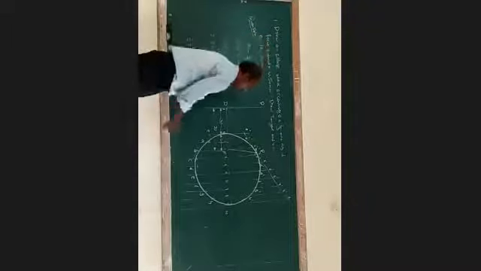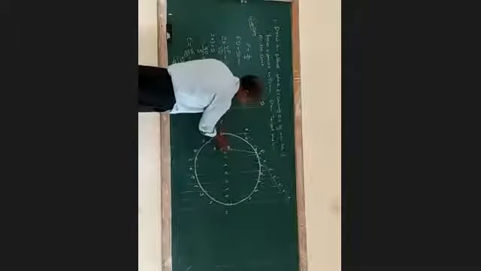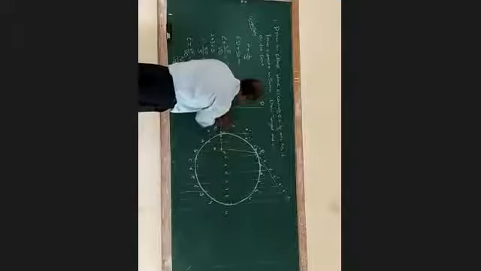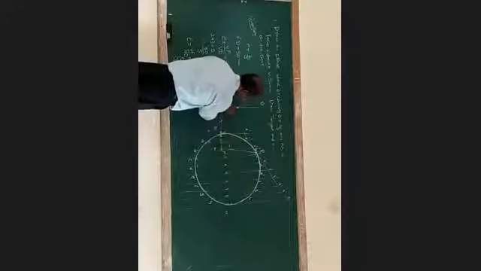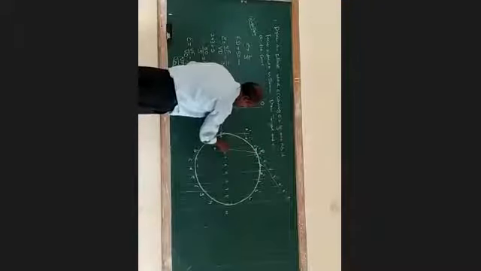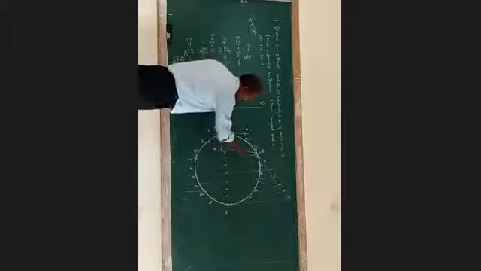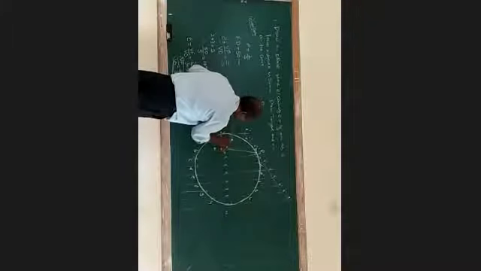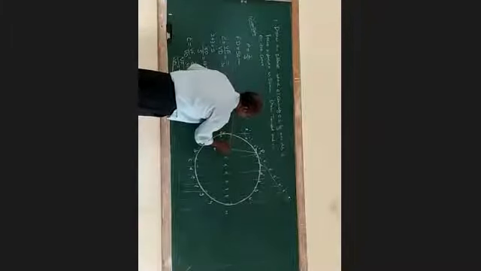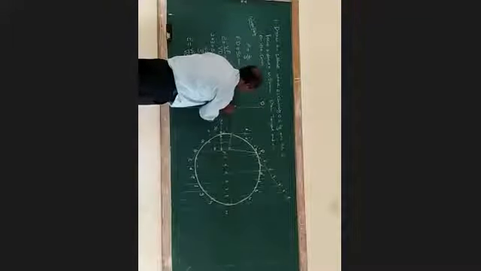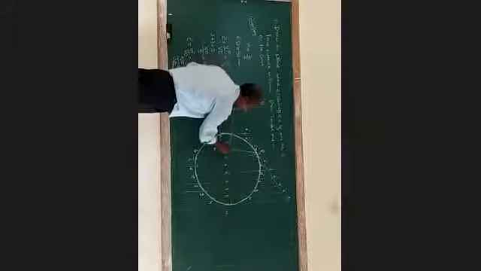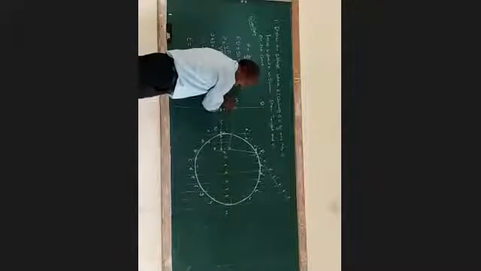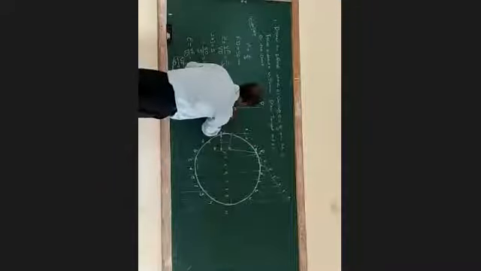Then you have to draw a line perpendicular to it. Using a protractor, you can obtain a line which is perpendicular to PF. You mark this point as M. Now for PF, you have drawn a perpendicular line, and you mark it as M. Now you join P and M.